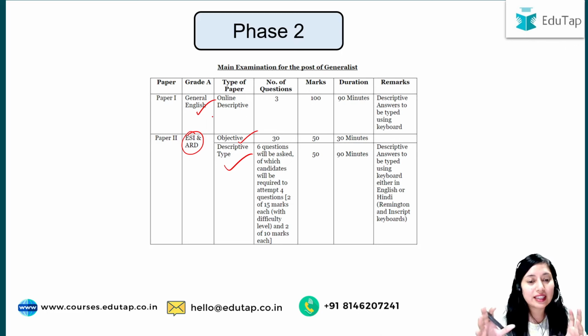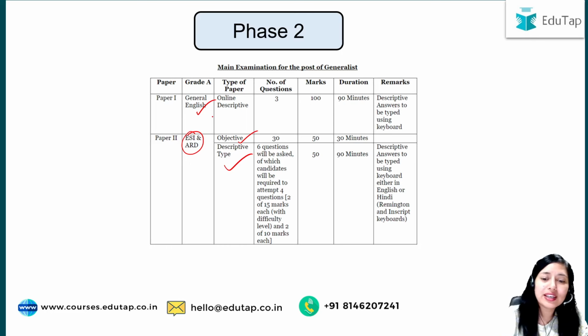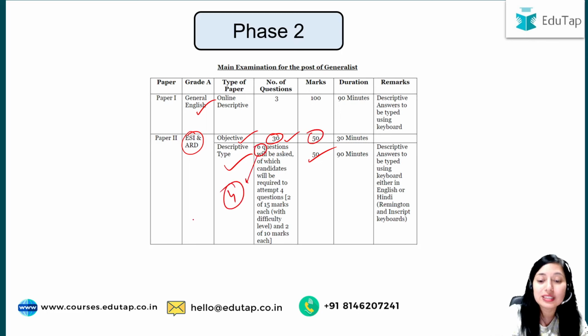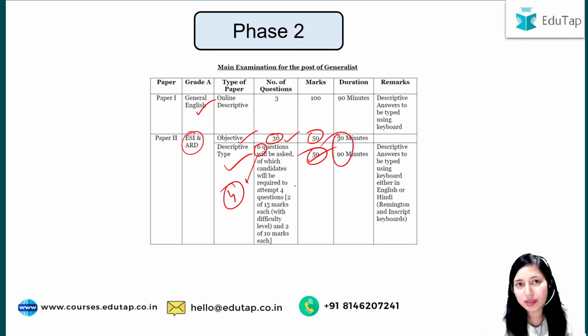So this is the general pattern here where you will get objective as well as subjective questions. ठीक है, discussed many times that there are 30 objective questions of 50 marks and there will be 6 questions out of which you have to do 4 descriptive questions and this again is of 50 marks. ठीक है, total time duration here will be 120 minutes. Clear? So that is the pattern of phase 2. Now let us discuss how you can improve your preparation for phase 2. What are those 3 steps that you have to follow?